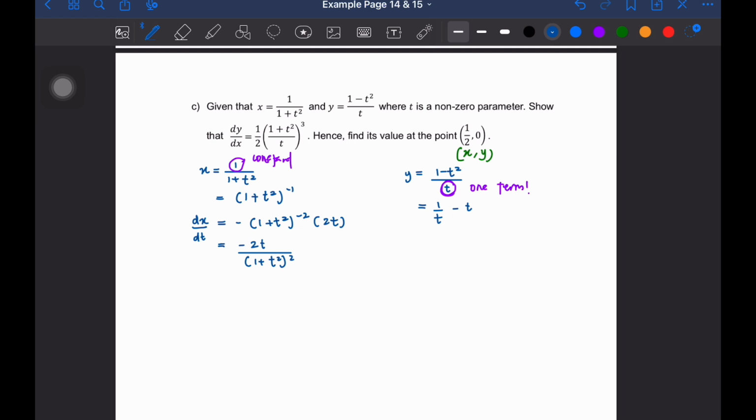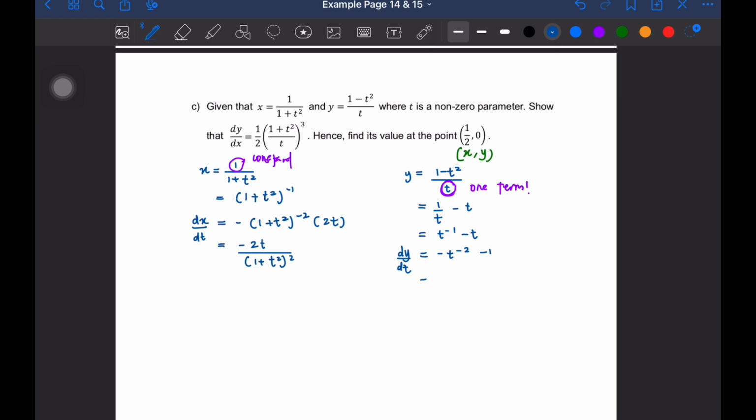Okay, lepas tu madam pindahkan dulu t bawah ni atas. So kita dapat t power negative 1 minus t. Barulah kita differentiate sekarang. Awak dah ada 2 split terms. Okay, so differentiate akan jadi sangat mudah lah. So what we have from here is negative t power negative 2 minus 1. Oops, don't forget to change your subject. Okay, once differentiate, you must change your subject.